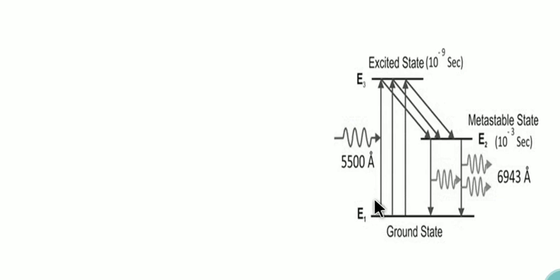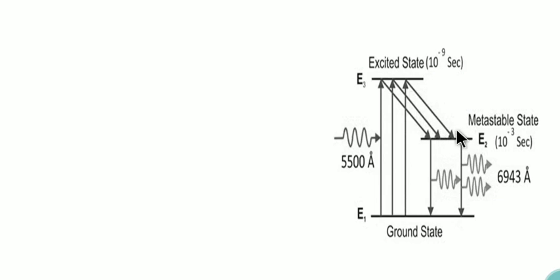When the radiation interacts with the atoms, the chromium atoms make a transition from the ground state to the excited state, which is also called the short-lived state. The excited atoms stay here only for 10 to the power of minus 9 to 10 to the power of minus 6 seconds. Afterwards, the atoms make a transition to the metastable state, but no emission takes place here.